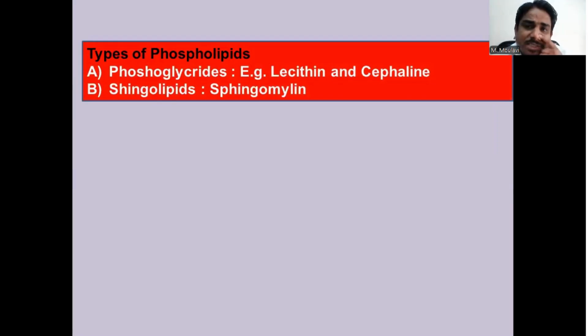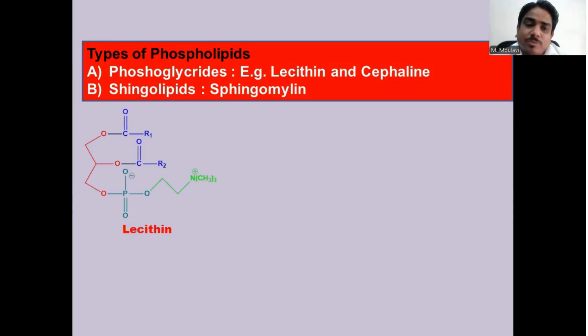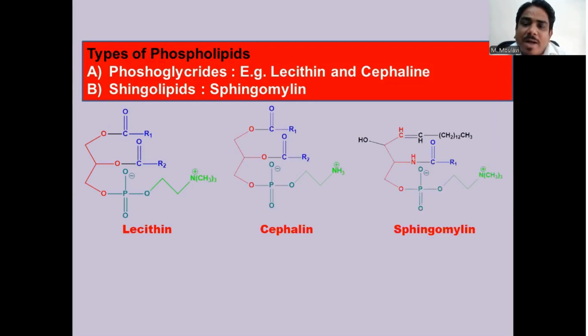The phospholipids are of two types. First is the phosphoglycerides. Phosphoglyceride contains the glycerol as an alcohol. Examples are the lecithin and the cephalin. The second type of the phospholipid is the sphingolipids. The sphingolipids contain the sphingosine alcohol. These are the structures of the three phospholipids: lecithin, cephalin, and the sphingomyelin.